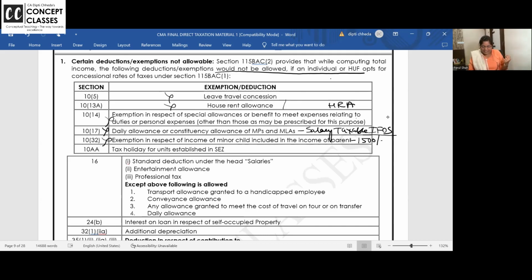Tax holiday, like we had 2 days Dashera holiday. The Income Tax Act is saying, oh, you are in an SEZ. SEZ is Special Economic Zone. Every state is having a zone, an area. If you set up your business, your trade, your manufacturing, your service, whatever activity you're doing, in that zone, you just need to export, and government is giving you a lot of benefit. So if you want to export handicrafts, rather than having your manufacturing unit in the heart of the city, go and locate in the outskirts of the city.